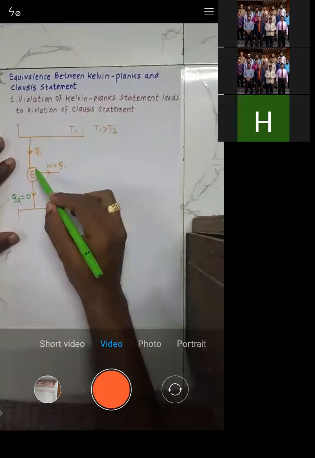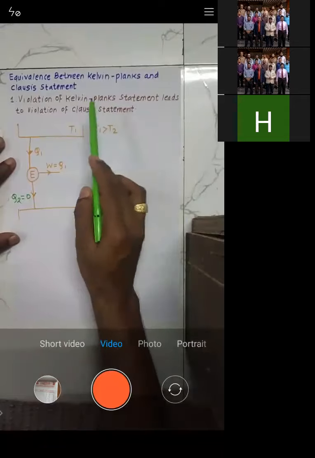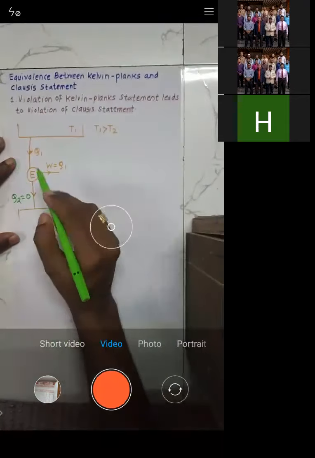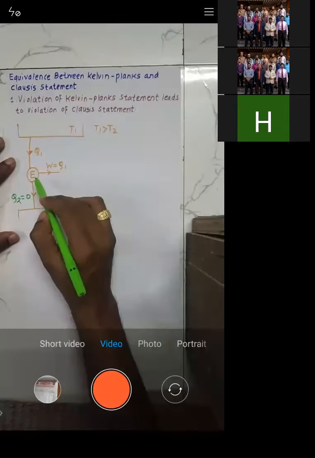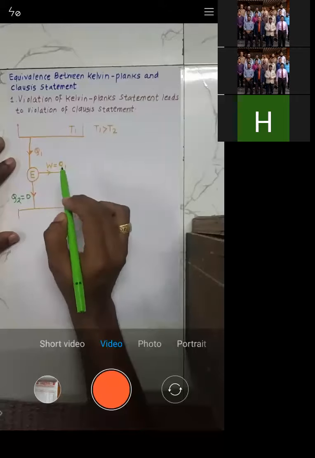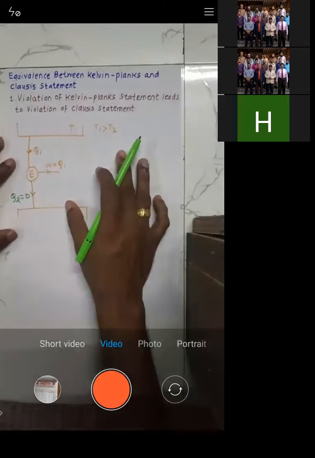This engine is 100% efficient. The Kelvin-Planck statement says that no engine is 100% efficient. Now I am saying that this is the engine which is 100% efficient. Why is it 100% efficient? Because it is converting all the heat it receives into work. Now see what we'll do.